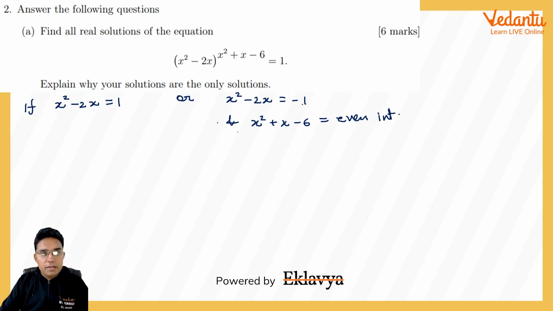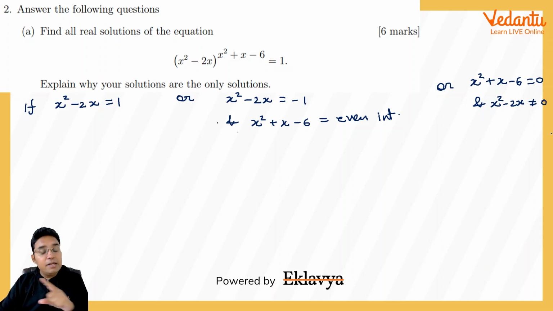Then only this will be minus 1 power some even integer equal to 1. Or there is a possibility that x square plus x minus 6 becomes equal to 0, and my base is not equal to 0, because if base is also 0, then power 0 will not make it 1, it will make it not defined.